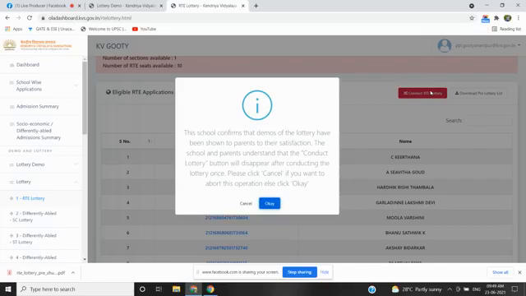So everybody has seen the lottery demo. I think everybody is aware of what will happen after this conduct lottery button. The conduct lottery button will not be visible again; it will disappear. And I am clicking on OK so that the first list of admitted candidates will be shown here.